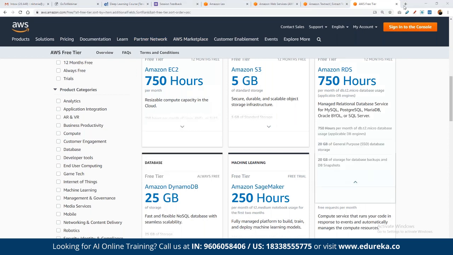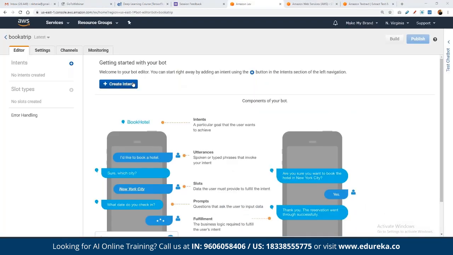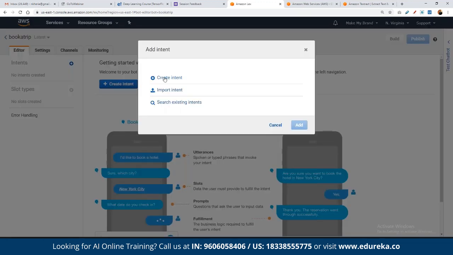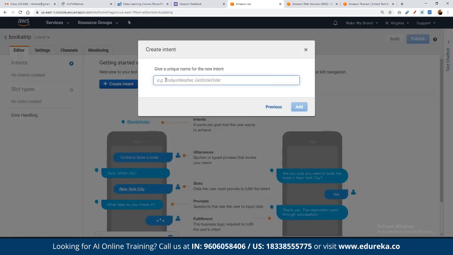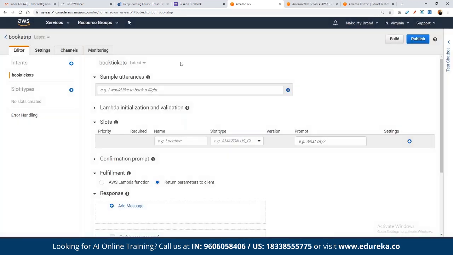Now, once we have the bot created, what we can do is simply create the intent first. Intent as in what exactly we are going to ask the user. For example, here we want to create the intent as book tickets. Our intent is to create an automated response for booking the tickets. So here we can choose book tickets, and then here we have to define what kind of command the user will be asking for.